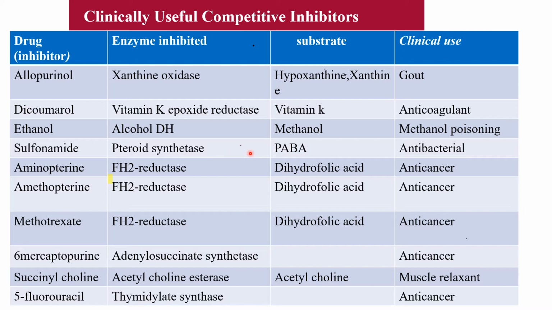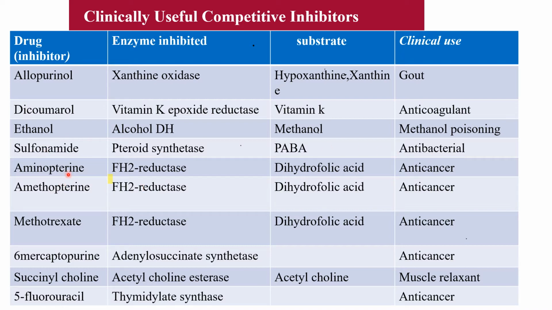Folic acid is not available for the bacteria and therefore this drug acts as an antibacterial drug. But folic acid is not synthesized in humans. It is available in the diet. So sulfanilamide is structurally similar to PABA and therefore will decrease the folic acid synthesis in the bacteria, and this sulfanilamide acts as an antibacterial drug.